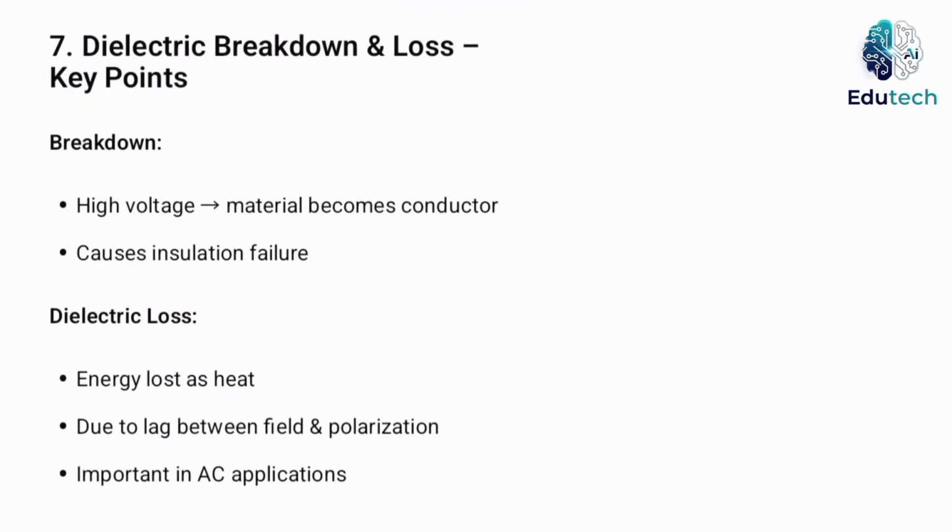Explain dielectric breakdown and dielectric loss. Dielectric breakdown occurs when a dielectric material becomes conductive due to a high electric field. At high voltages, electrons gain enough energy to break bonds, causing sudden current flow and failure of insulation.